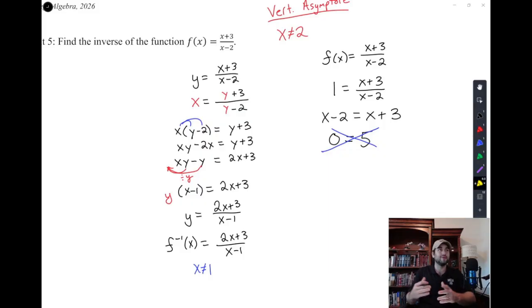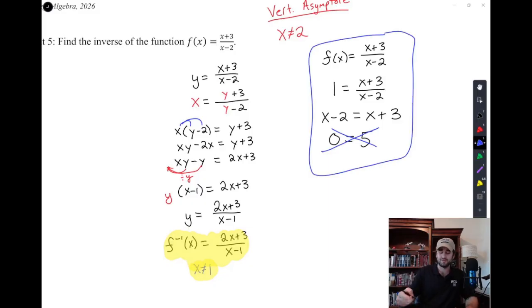I know that's a little in the weeds, but what we're saying is x's and y's switch on inverses and original functions. And so if x can't be 1 in the inverse, that means that y couldn't be 1 in the original function. And all of that was just a check to see, is that true? Is it true that y can't be 1? And when we played it out and saw something bad happen, we said, oh, looks like y couldn't be 1 in the original function. And I think that's a pretty cool result.